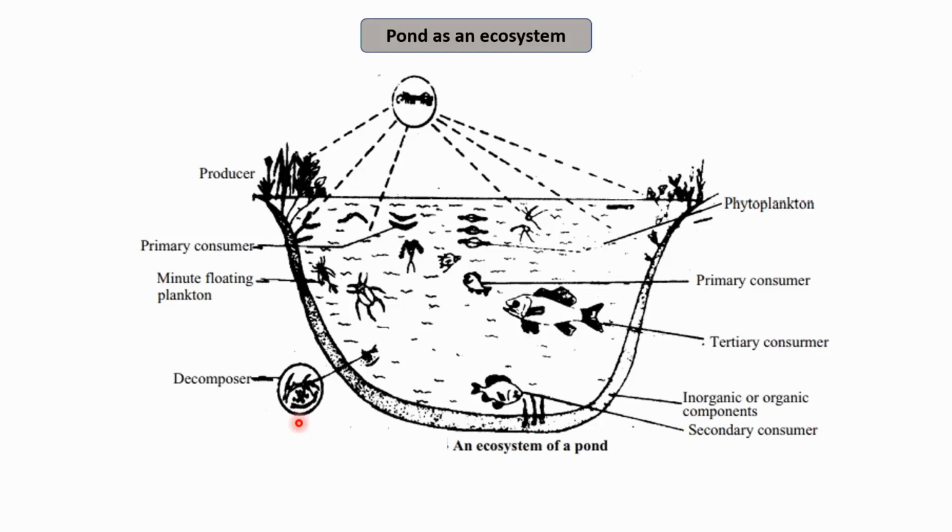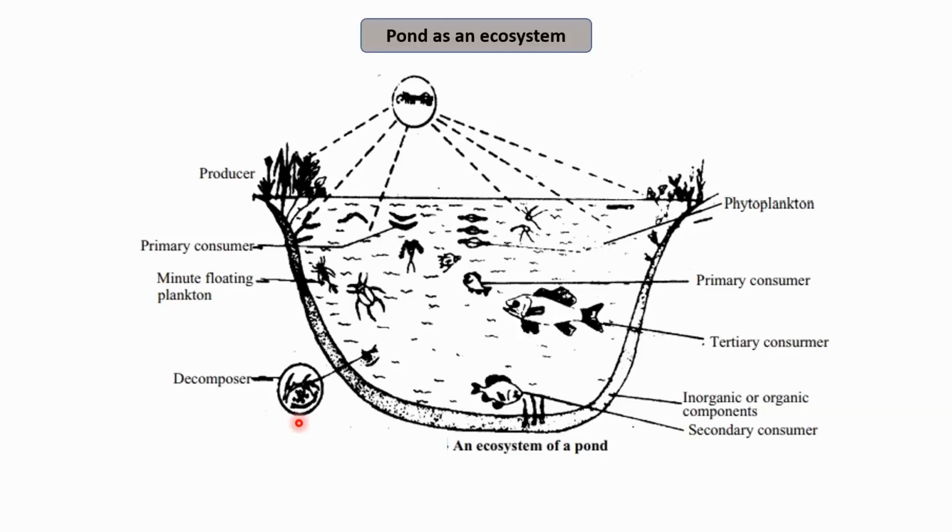Basically, water is the abiotic factor that is present in the pond. Now there are various biotic factors that are also present in ponds. For example, we have zooplanktons, we have phytoplanktons, we have fish that may be present, and we may have some secondary consumers at the higher levels as well. So these organisms form the biotic components of a pond.